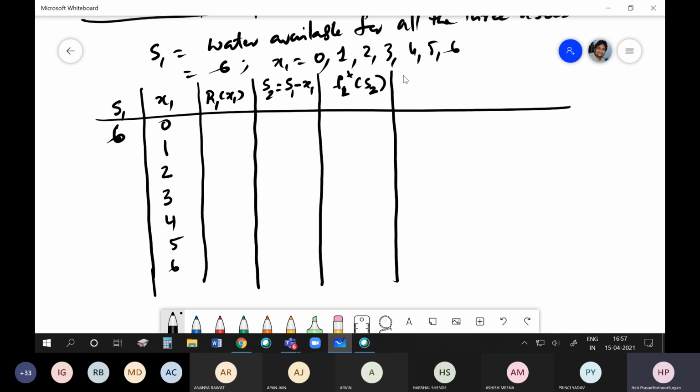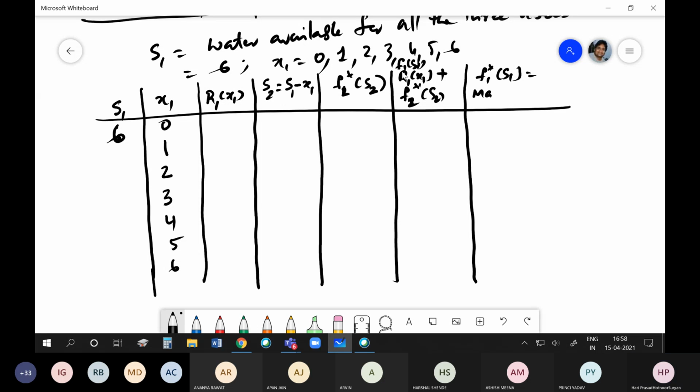Then R1 of X1 plus F2 star of S2, this we will write. Then F1 star of S1 is the maximum of this. This is nothing but F1 of S1. So we maximize this R1 of X1 plus F2 star of S2, then the X1 star.